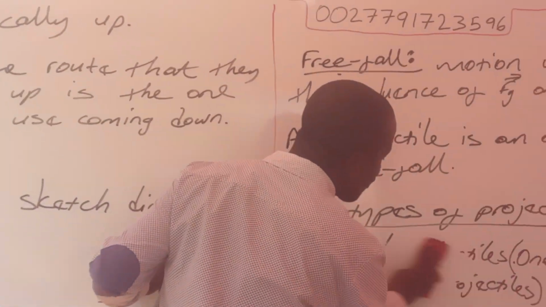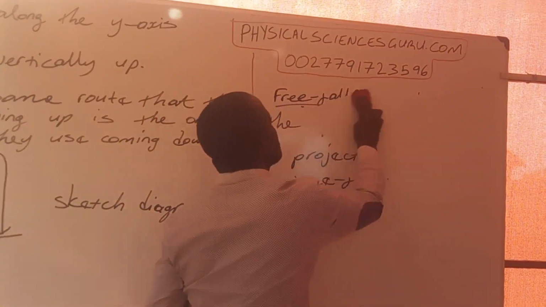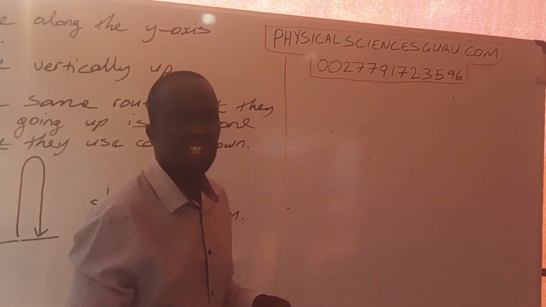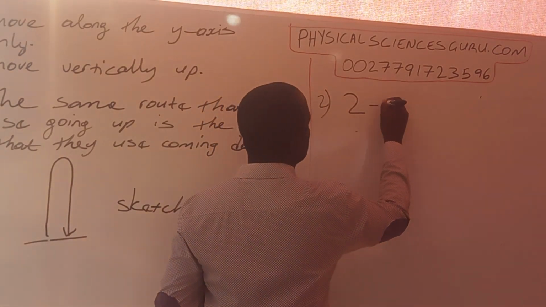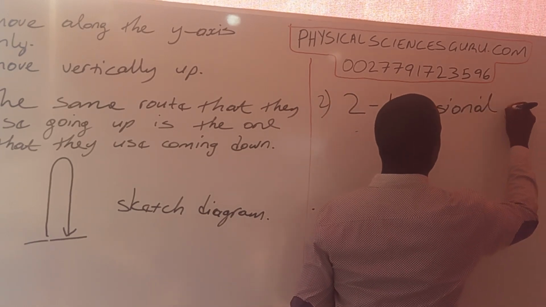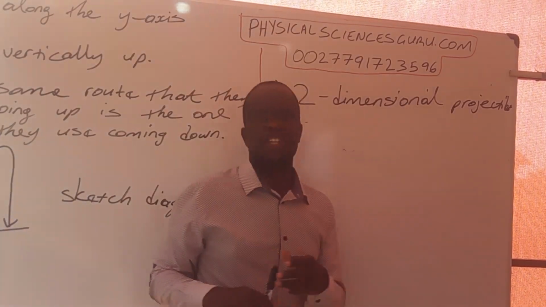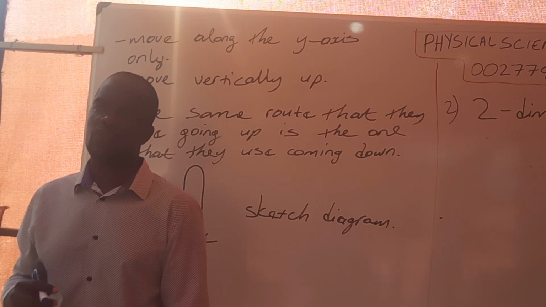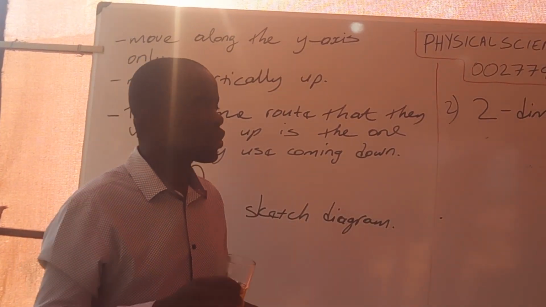The other type of projectiles, which is not in your syllabus, and we're just going to mention it here, is your two-dimensional projectiles. These ones are the type of projectiles where they are moving both along the x-axis and also along the y-axis.